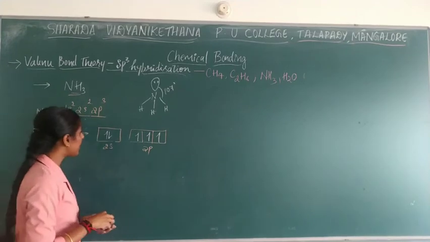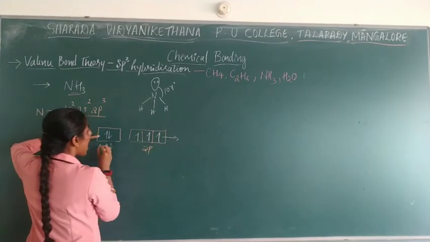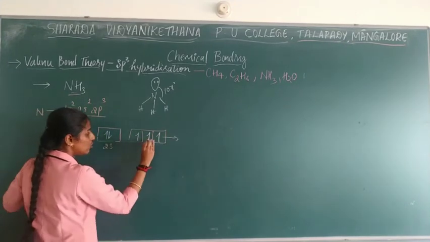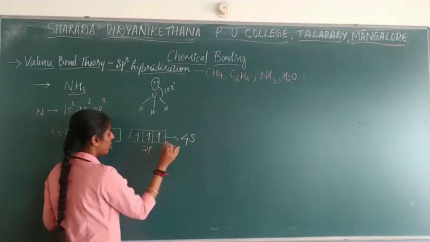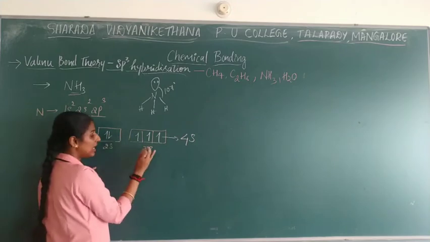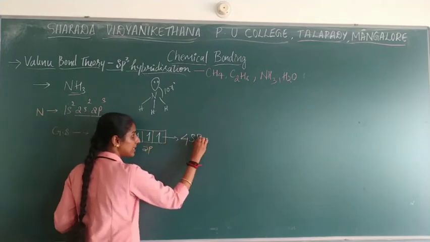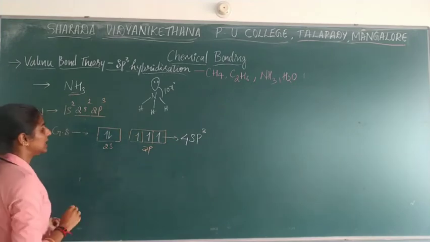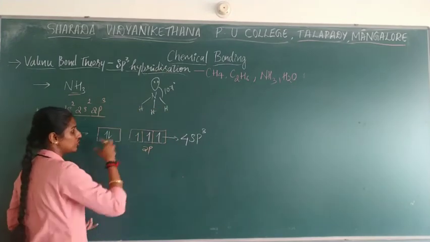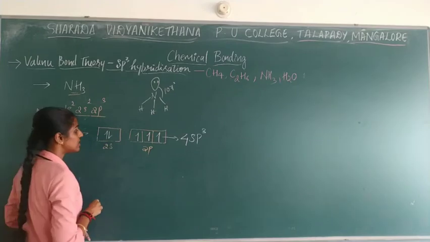So now if you write hybridization for this, how many orbitals are filled? 1, 2, 3, 4. 1s orbital is filled and here 3p orbital is filled. So obviously sp3 hybridization. But the thing is, when you go with the structure, how will you be able to write the structure?